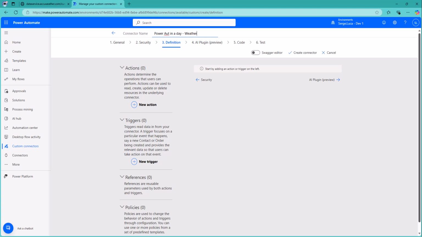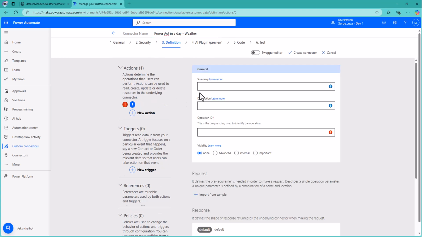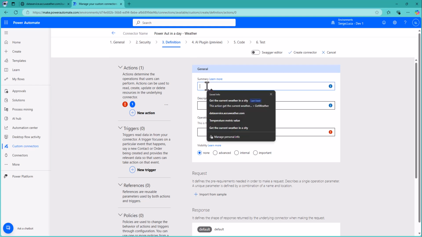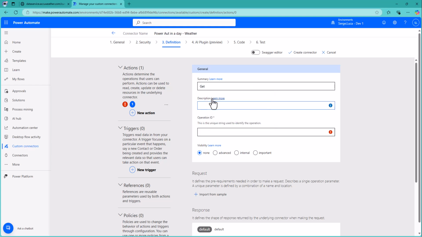And we can create an action. So click new action on the left, which is actually the function that you're going to call on the connector. So get the weather, get the current weather in a city.